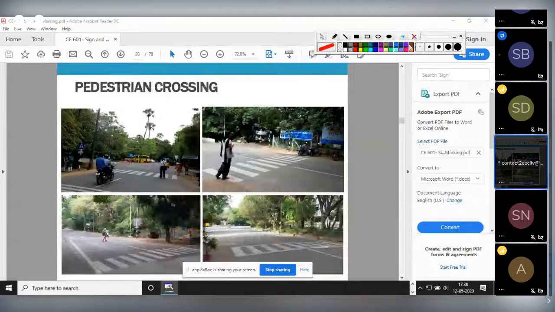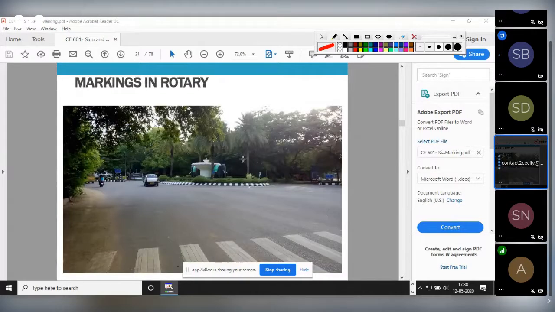See, these are your pedestrian crossings. This is also your carriageway marking. This is not longitudinal, but this is one kind of marking for pedestrian movement purpose. As I said, this is your roundabout or rotary. One central island is there. There also they have provided some markings. This is one rotary. It is round in shape.